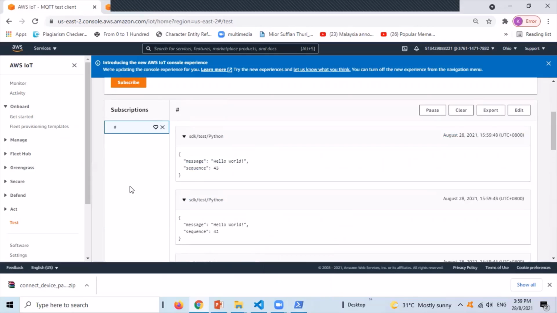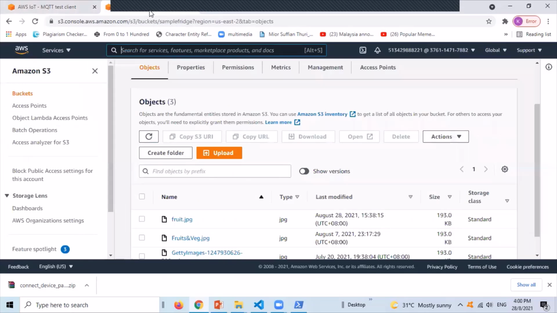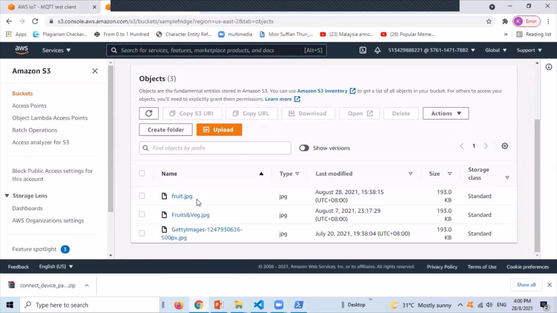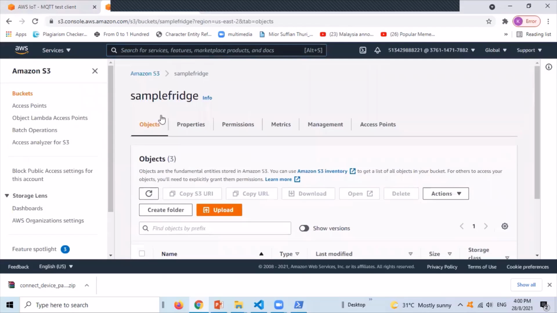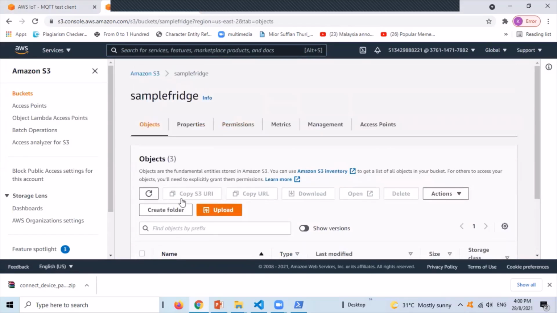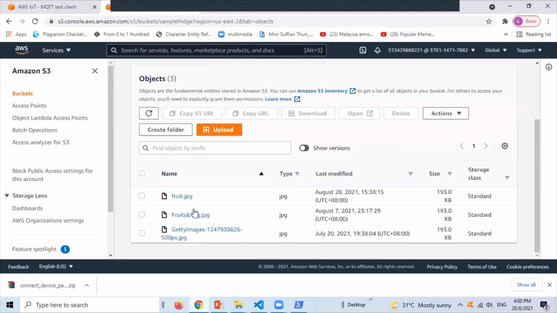Furthermore, we will use IoT Core to upload an image to the S3 bucket. So we will upload a fruit image into this sample fridge bucket. This is the image that I have uploaded to the S3 bucket. So let me just delete it.